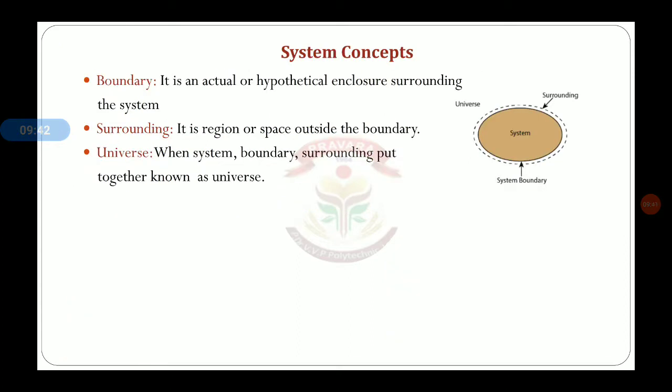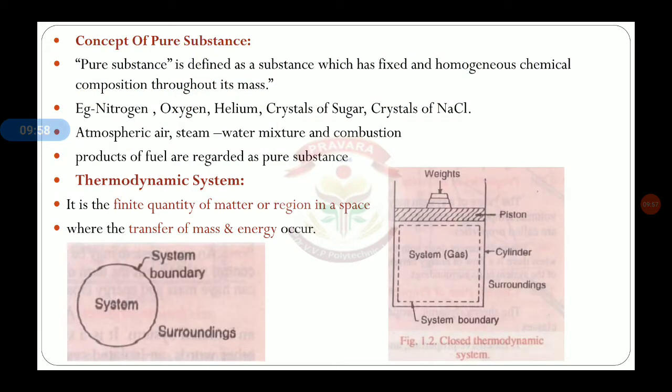Then boundary. A system has an outer enclosure, and that enclosure we can call a boundary. If you see the example of a cylinder, the cylinder walls are an enclosure for the engine or the cylinder, so they act as a boundary.